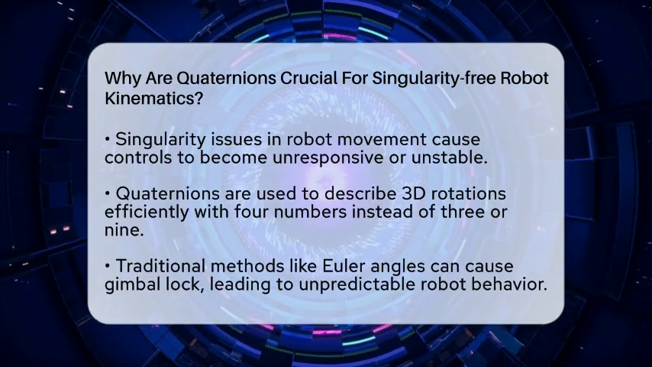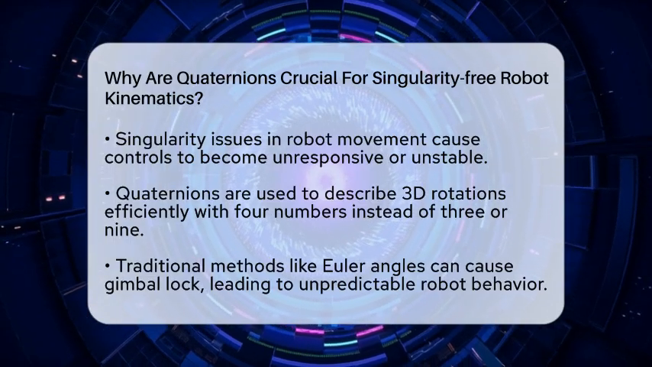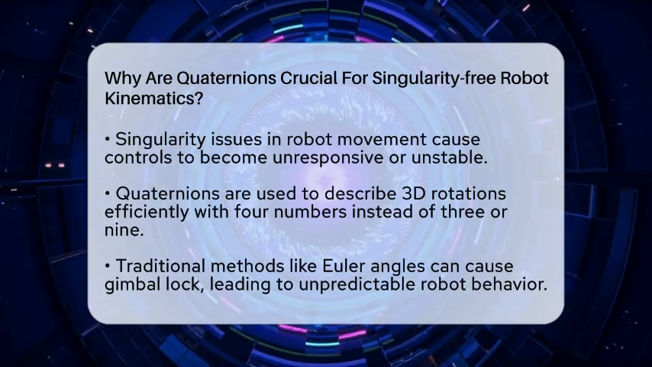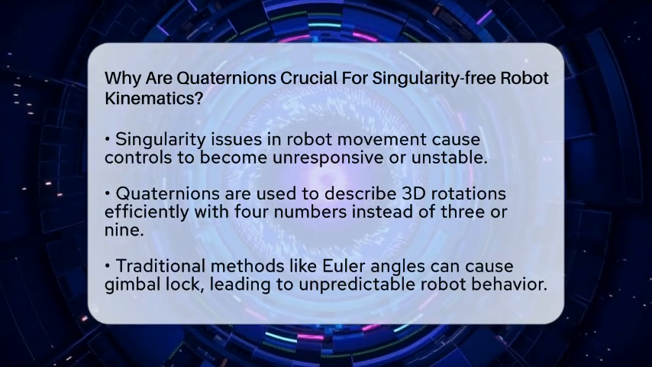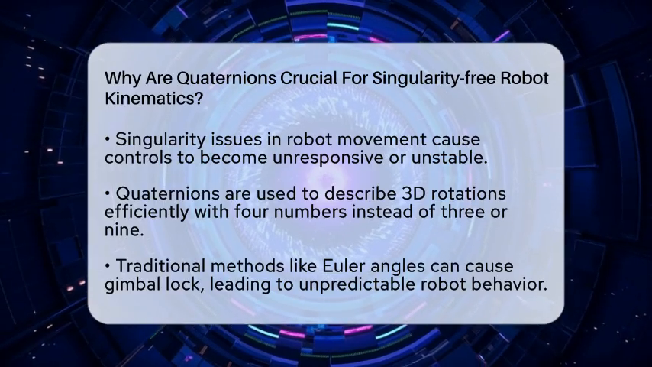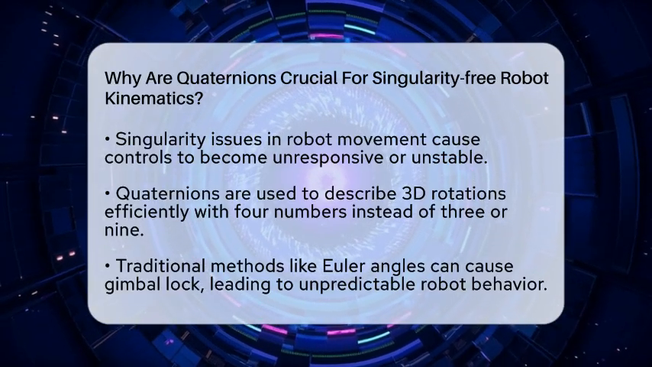Quaternions play a big role here. They are a way to describe rotations in three-dimensional space, using four numbers instead of the typical 3 or 9 used in other methods. This makes them more efficient and less prone to errors. When robots move, especially in complex tasks like assembly or welding, they need to change orientation smoothly.